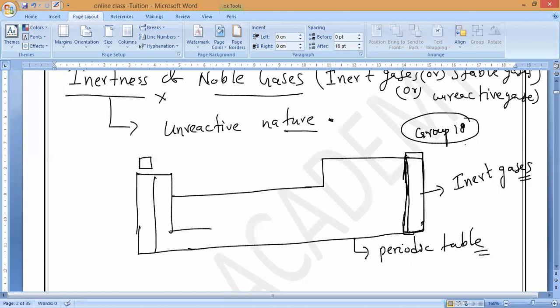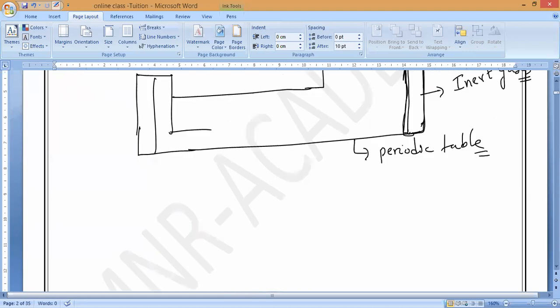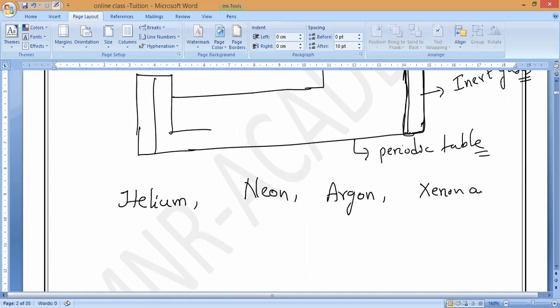These elements are most important, and all of you should remember them. The first is helium, then neon, then argon.